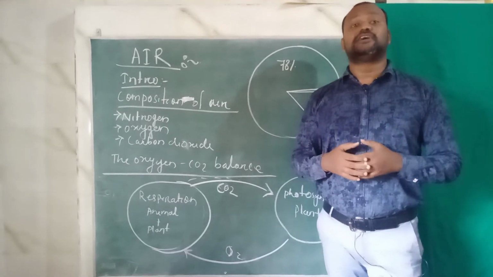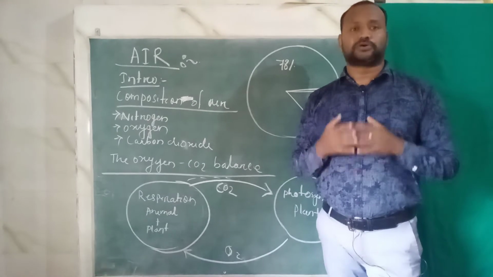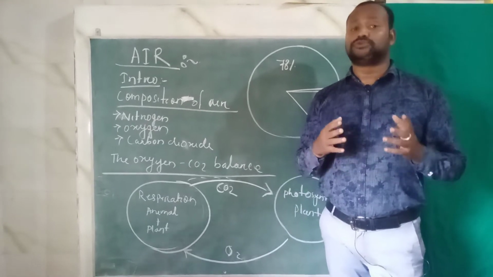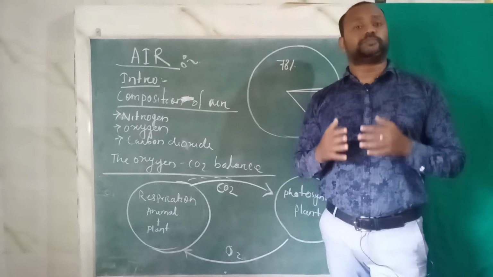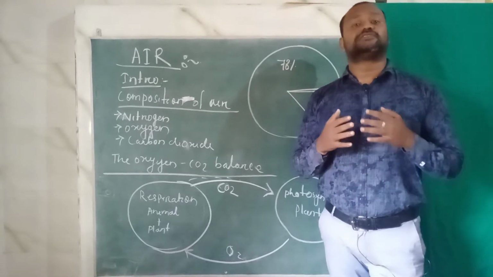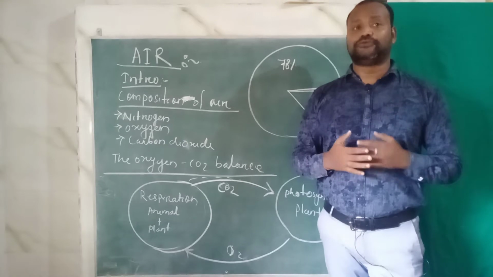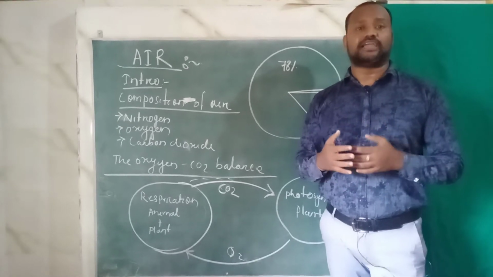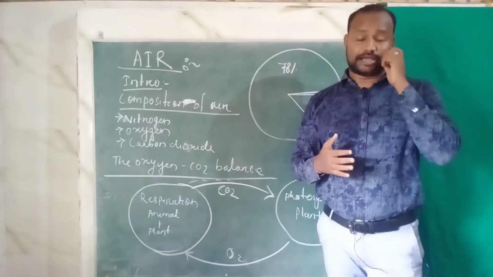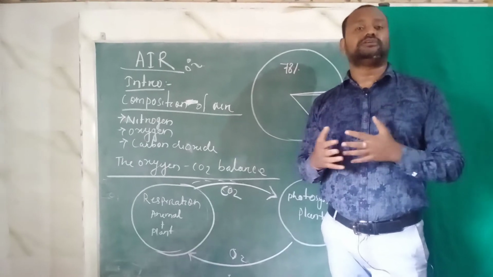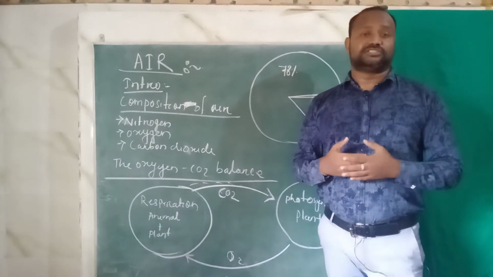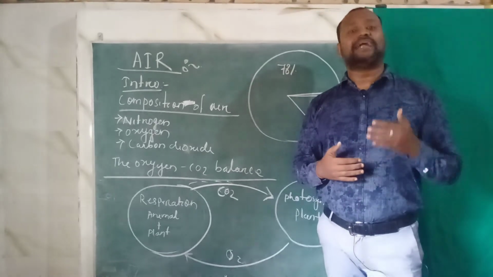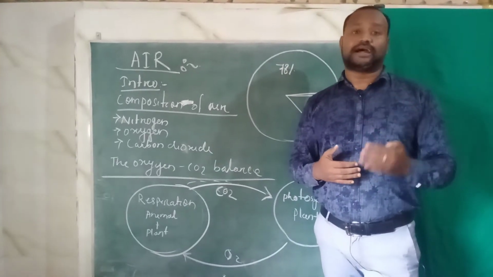Carbon dioxide is helpful during the process of photosynthesis. Do you know what is photosynthesis? Photosynthesis is the process in which the plants prepare their food in presence of sunlight, air and water and produce oxygen. So in this process the plant consumes carbon dioxide.